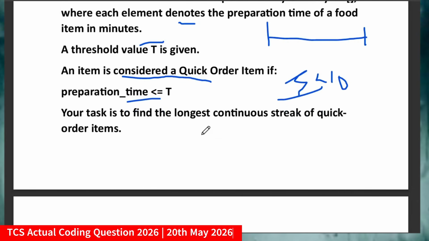Now your task is to find the longest continuous streak of quick order items. So you have to basically find not the longest order item but the longest continuous streak of quick order items. I know those who are doing coding questions, you got the clarity. You can either do the two pointer approach or another approach.